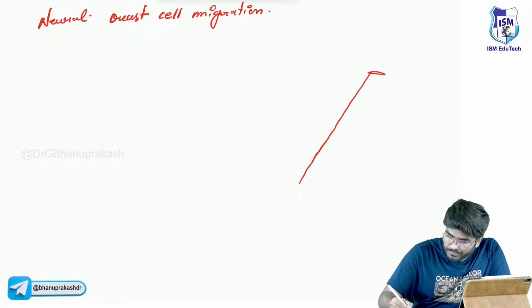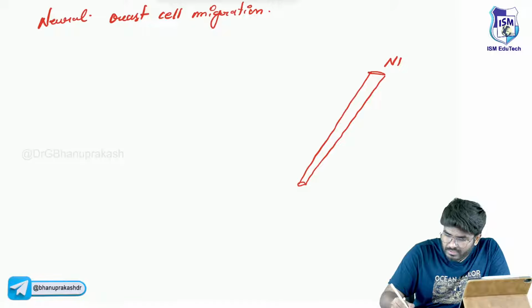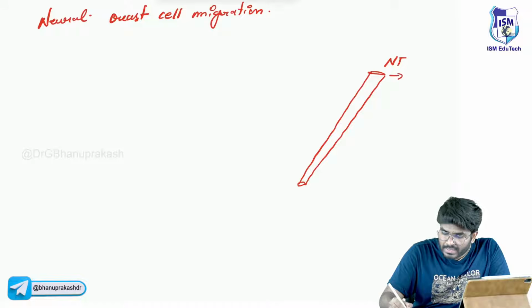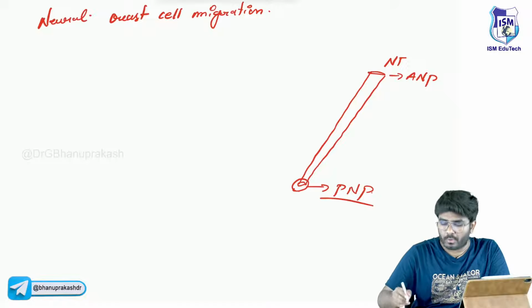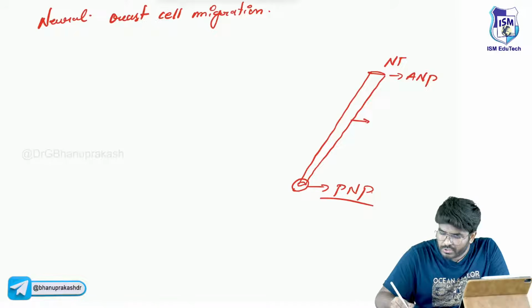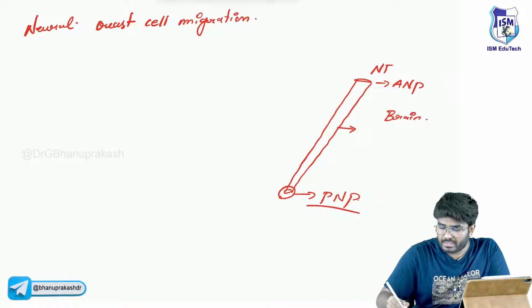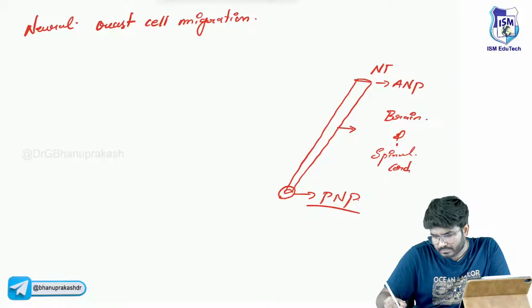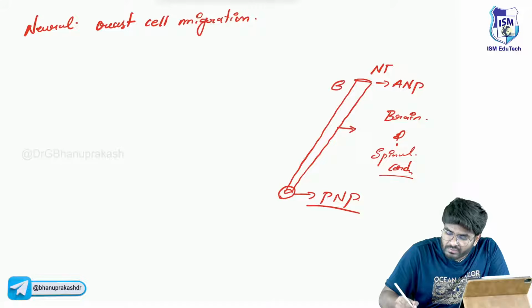See, when you are an embryo, there is a development of the neural tube. Now there is an anterior neural pore and a posterior neural pore. You know it. This neural tube is the one which develops into the brain and spinal cord. This neural tube is going to develop in the future into the brain and spinal cord. But that's not the one which I want here.